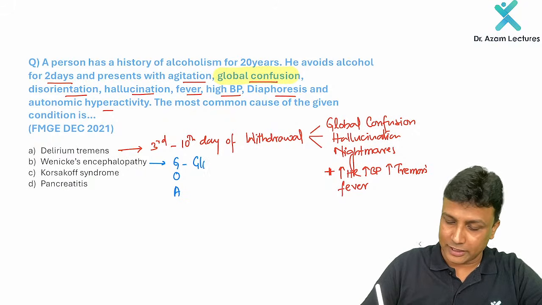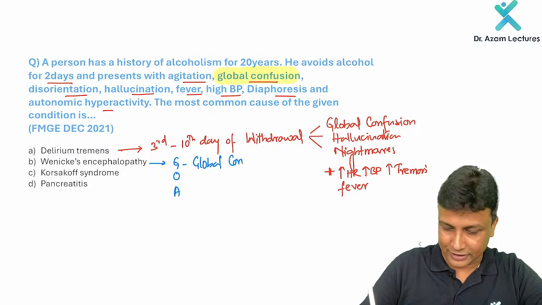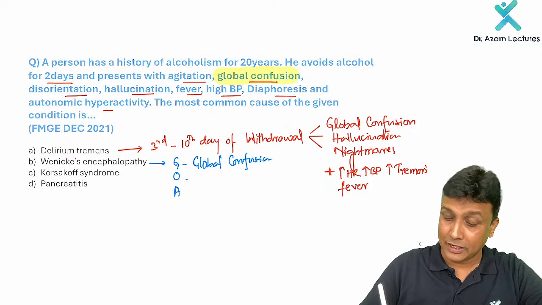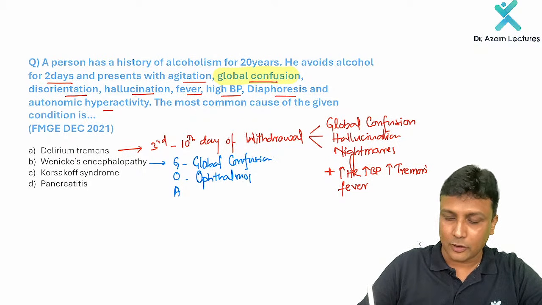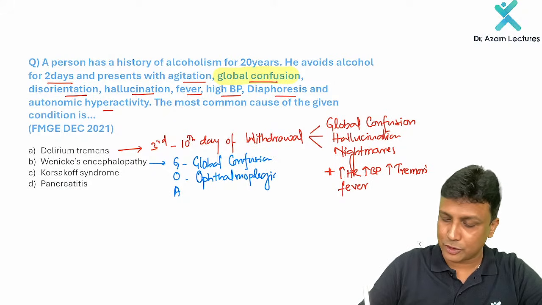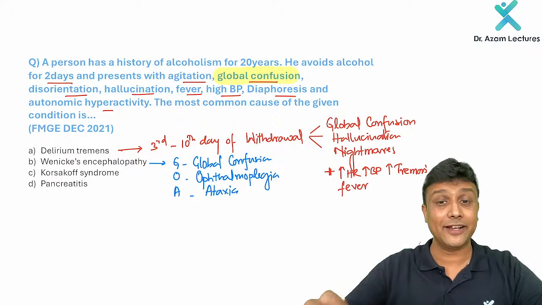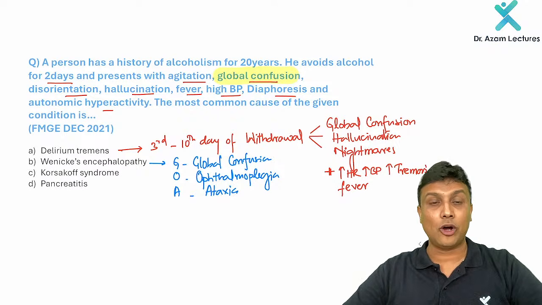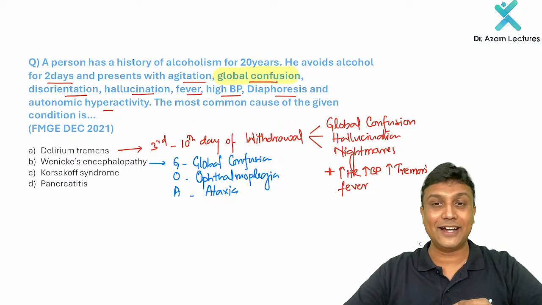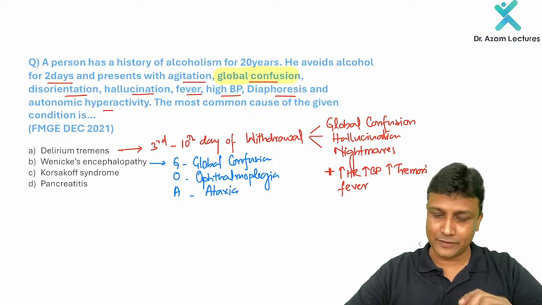In this, there is global confusion, okay, I agree, it is given in the question. O stands for ophthalmoplegia. Is it given in the question? Not given. A stands for ataxia. Is ataxia given in the question? No. So there is not a combination of global confusion, ophthalmoplegia and ataxia. So obviously it can't be Wernicke encephalopathy.